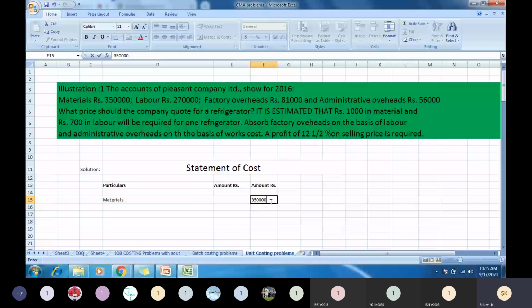To this you have to add what? Direct wages, no? Direct wages or labor, whatever is given, you mention here. So how much is it given? 2,70,000. And are any other expenses there? No other direct expenses are there, no? So you add these two, direct materials and direct labor, you will get the prime cost. How much is this total? 6,20,000. Right? Is that correct?